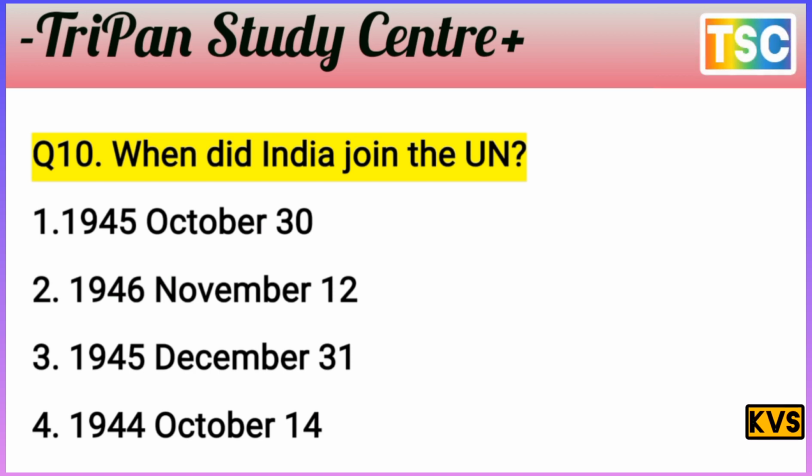The correct answer is A, option 1: on October 30, 1945, India joined the UN. Clear? October 30, 1945, India joined the UN. That's clear. Option 1 is correct.